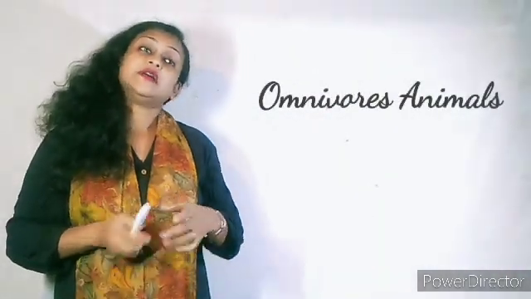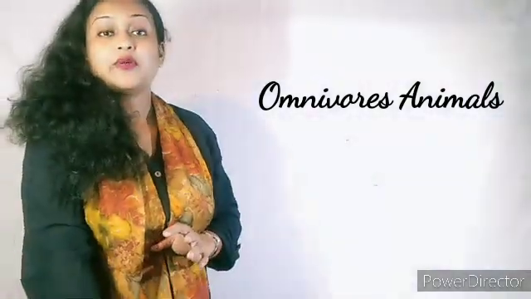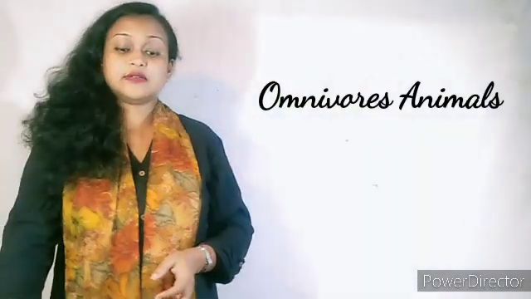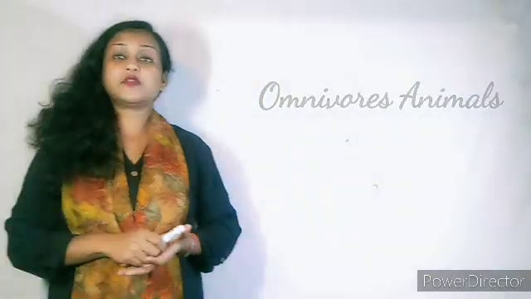Then the third type of animal that we discussed is the animals that eat both plants and animals. So what are this type of animals called? Animals that eat both plants and animals are called omnivorous animals. So they eat plants as well as other animals also. Examples of omnivorous animals: bear, peacock, chicken, sparrow, foxes. All these are examples of omnivorous animals.